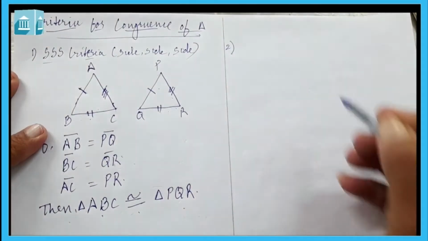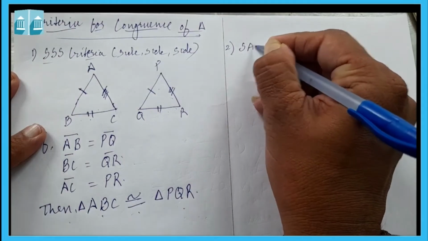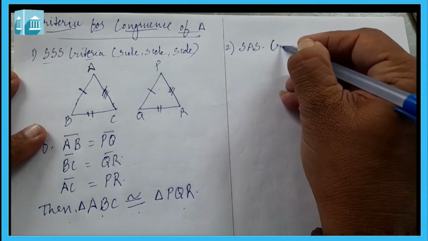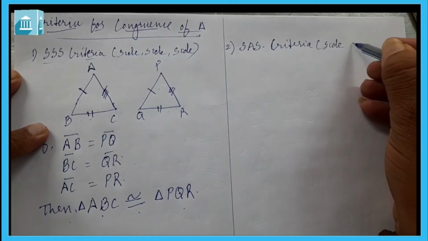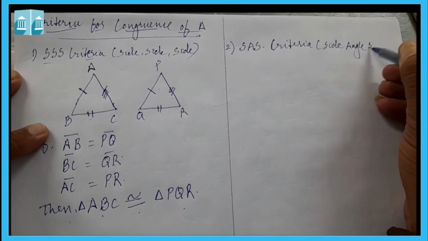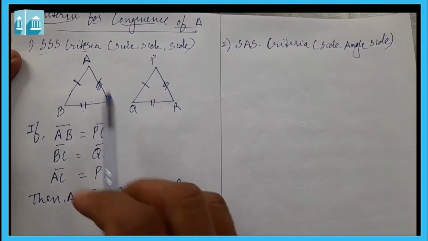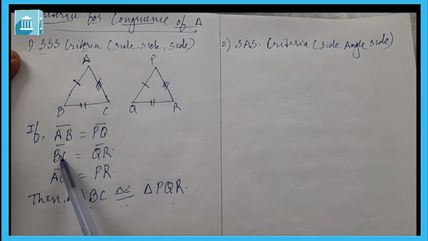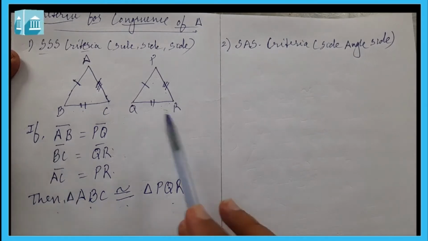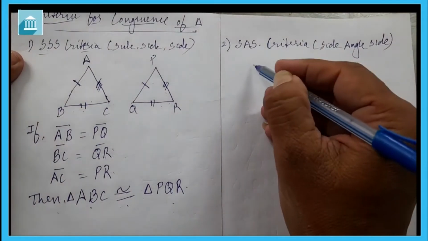Second criteria here is side angle side, that is SAS criteria. Now first we had learned side, side, side, that is SSS, means if three corresponding sides of a triangle are equal to the three corresponding sides of another triangle, then these both triangles are congruent. That is SSS. Now let us see what is SAS.